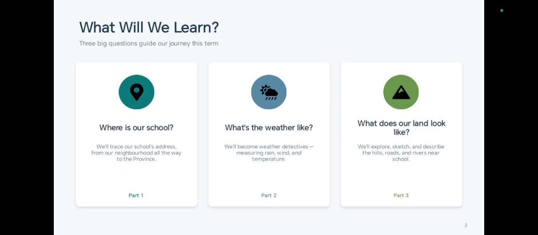For example, by the end of this unit you will be able to say something like: my school is situated in Nigambo, Gramanidari division, Gampa district, Western Province, and today it's sunny with a light breeze, and the land around us is mostly flat with a few coconut plantations nearby. Let's dive in and learn how to describe our school like that.